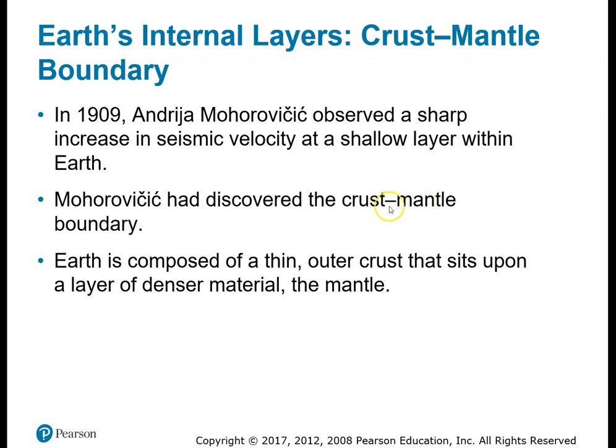That's not very far underneath the surface of the Earth when you think about the distance to the center of the Earth. So basically, what this guy discovered, this Moho boundary, is where the crust ends and the mantle begins. Right? So the Earth is composed of a thin outer crust